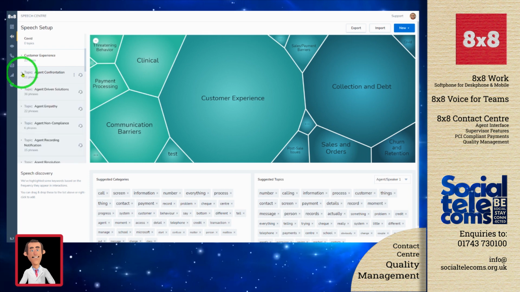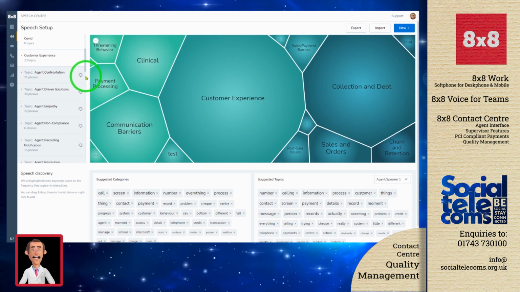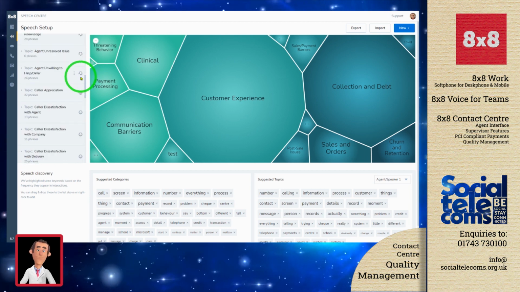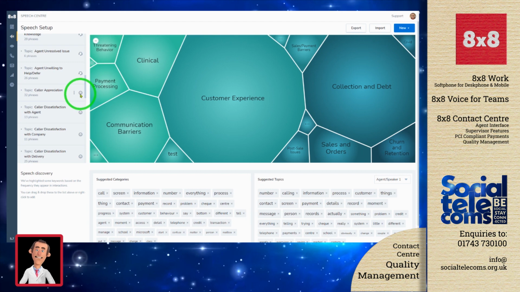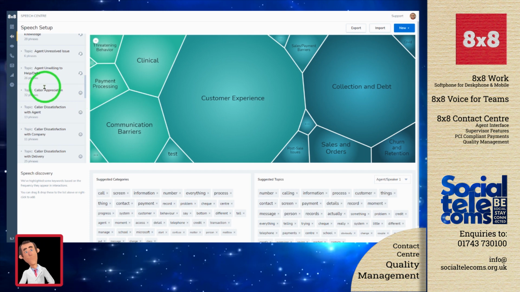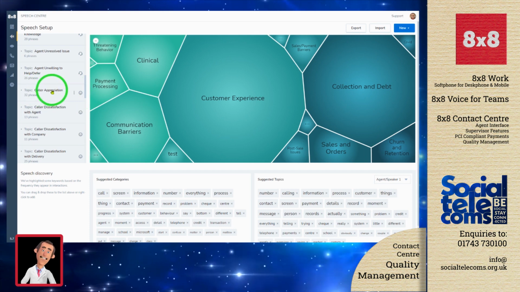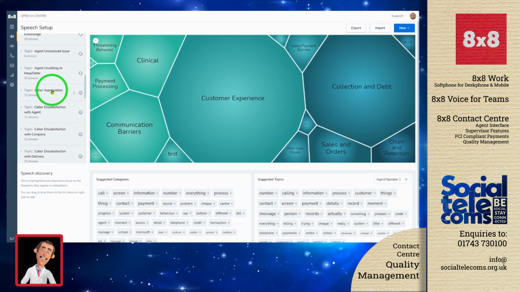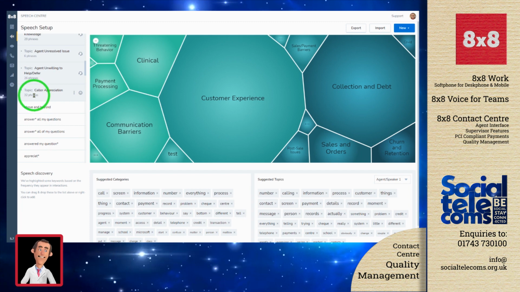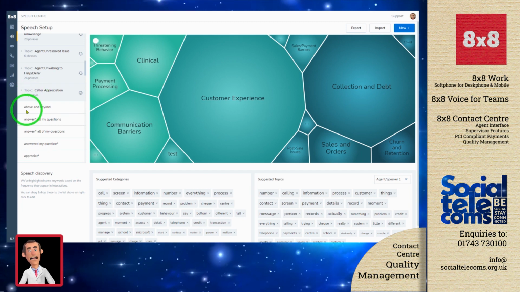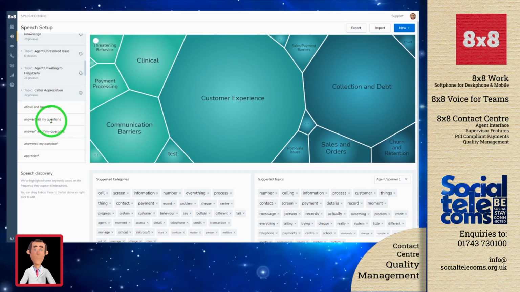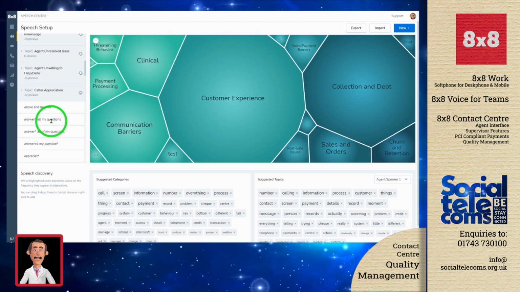If I just close the topic here, any headset icon we see relates to an agent-based topic. If I slowly scroll down, we can see here we start to get a smiley face, and this is caller topic. So this is anything that your callers are saying. So here we have caller appreciation as a topic, again, under that overall customer experience category. And if I expand this, we can see we have 32 phrases that make up this particular topic. This is things the caller is saying, such as, you went above and beyond, you've answered all of my questions. So they're really showing appreciation towards the agent.